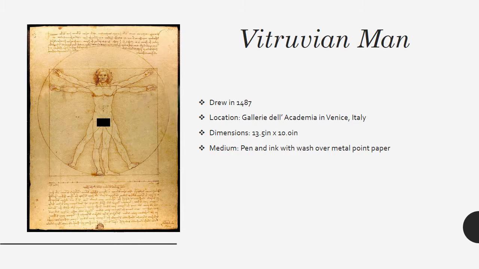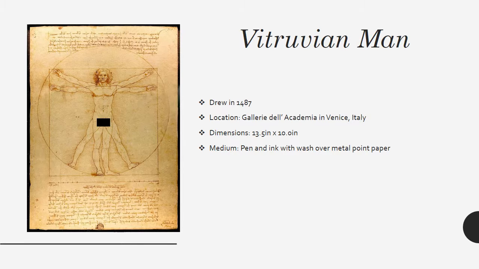The drawing currently resides in the Gallerie dell'Accademia in Venice, Italy, and is rarely shown. Leonardo da Vinci had a great interest in science as well as art. While the concepts of human proportion had been studied for centuries, his drawing was unique due to some modifications he made based upon his own observations. Multiple examples of anatomical sketches exist and may have served as inspiration or source material for da Vinci. However, his primary inspiration came from the work of Vitruvius, a famous Roman architect.